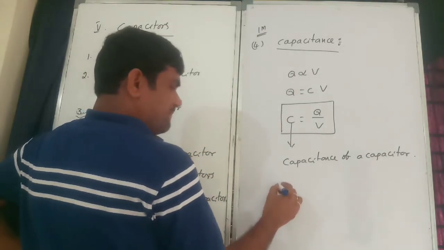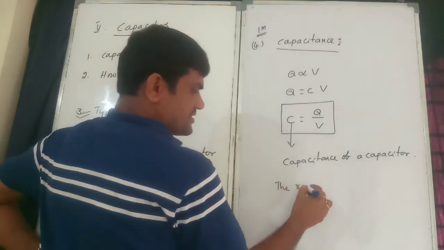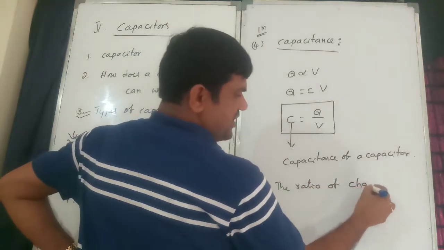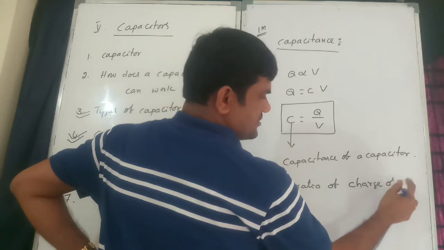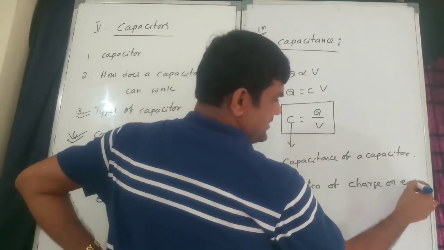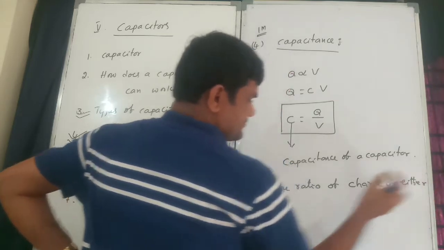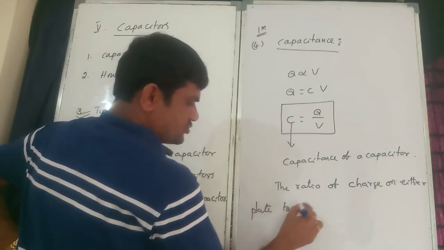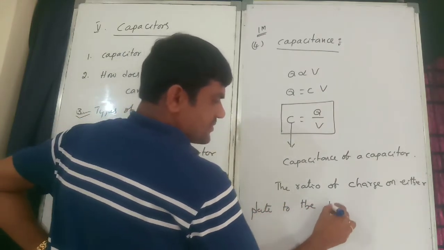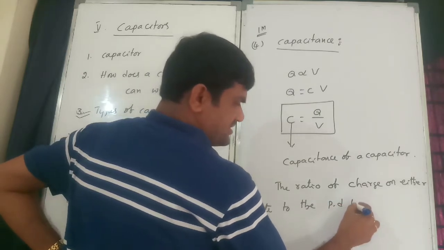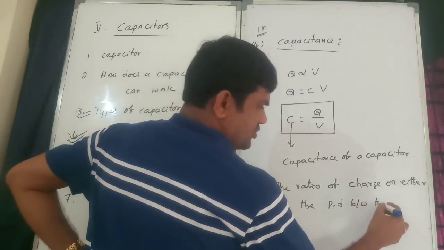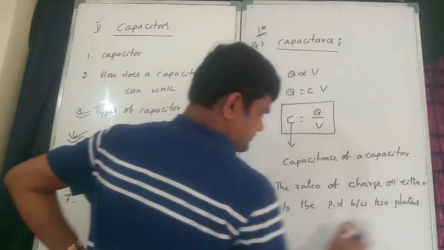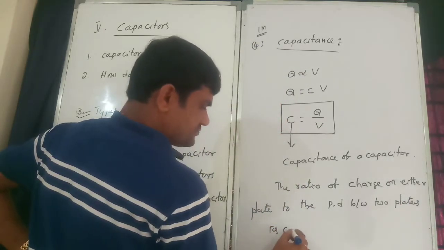It is the ratio of charge on either plate to the potential difference between the two plates.